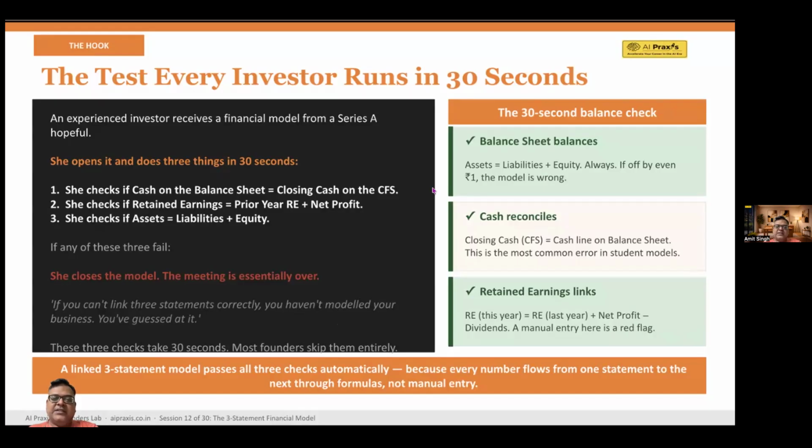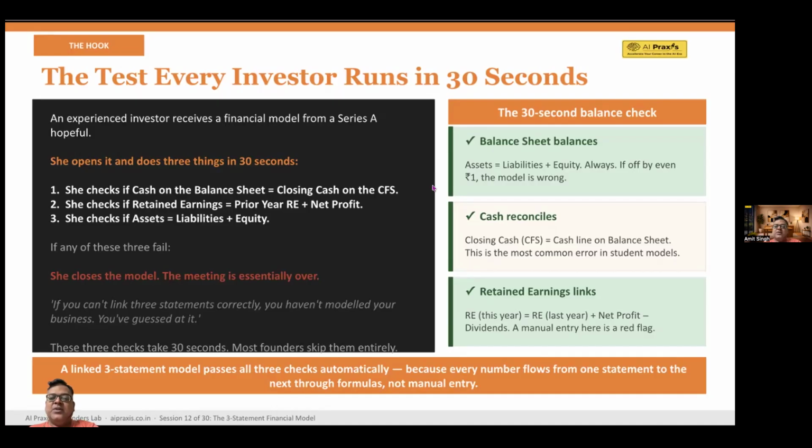Check 1: is cash on the balance sheet equal to the closing cash on the cash flow statement? The second: are retained earnings equal to prior year retained earnings plus net profit? The third check is, do assets equal liabilities plus equity? If even one of these fails, she closes the model. The meeting is essentially over.